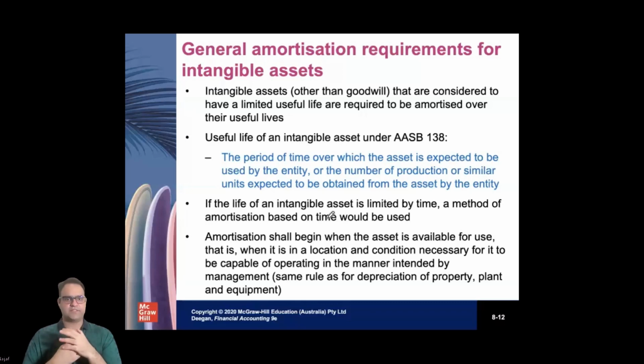So you provide some evidence. If that evidence is okay, then they will allow you to apply amortization as long as you hold that business. For example, you intend to hold that business for the next 10 years. So you divide the goodwill by 10, and whatever the amount will be, that will be the amortization for the asset.